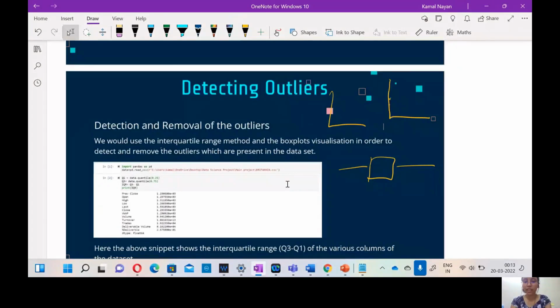What is an outlier? A point that deviates significantly from the rest of the data collection. If this is the data collection, then these 2 points will be called outliers. Now we are going to detect and remove the outliers. It is an important part of data cleaning and pre-processing, and we will use the interquartile range method and the box plot visualization in order to detect and remove the outliers present in the dataset.